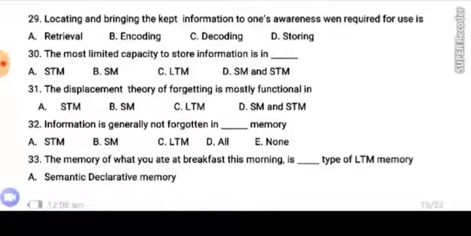Number 30. The most limited capacity to store information is in STM, SM, LTM, SM, and STM. Number 31. The displacement theory of forgetting is mostly functional in STM, SM, LTM, SM, and STM. Number 32. Information is generally not forgotten in dash memory. STM, SM, LTM, D all, none. Number 33. The memory of what you ate at breakfast this morning is dash type of memory.